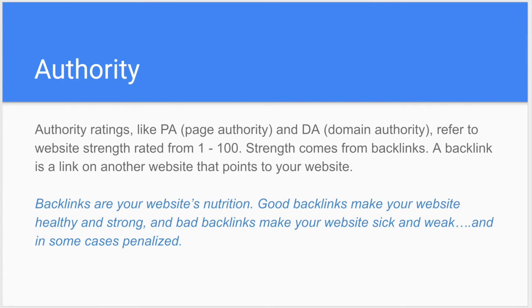Authority. Authority ratings like PA, page authority, and DA, domain authority, refer to website strength, and that's rated from 1 to 100. 100 is the strongest. Strength comes from backlinks, and a backlink is a link on another website that points to your website. We think of backlinks like nutrition. It's your website's nutrition. So like diet, good backlinks make your website healthy and strong, and bad backlinks make your website sick and weak, and in some cases penalized.